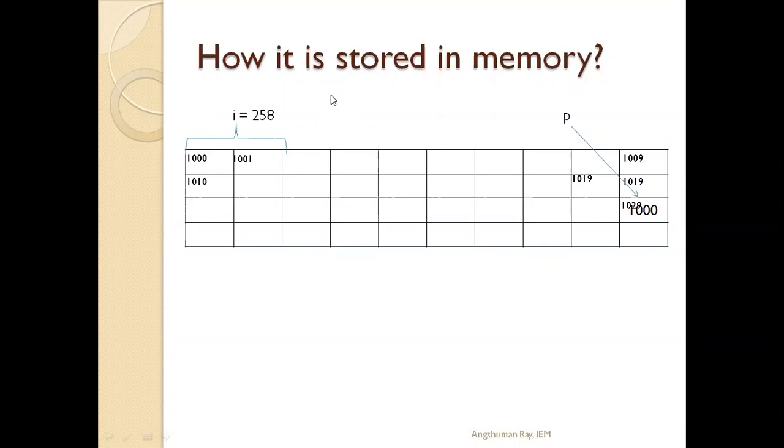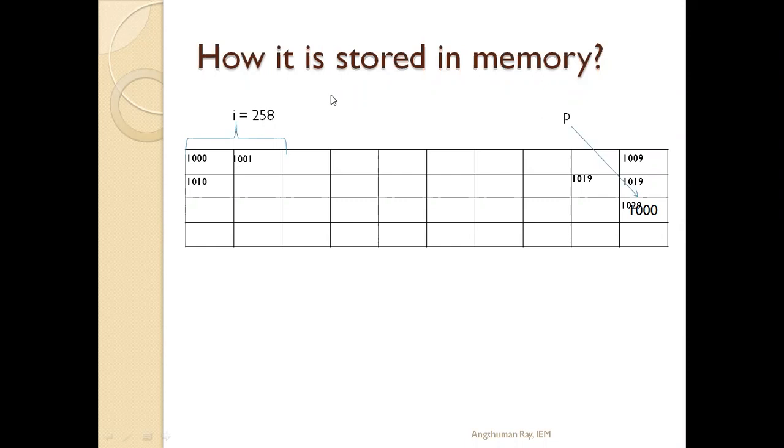Now see the question I previously mentioned: how will the compiler understand, since p has only the base address? By seeing this base address, how will the compiler understand whether to retrieve 2 bytes of data or 1 byte of data? If p is storing the address of a character variable, it will retrieve 1 byte of data only.